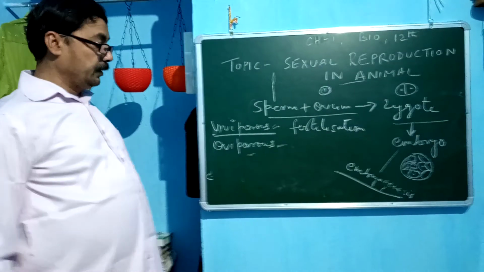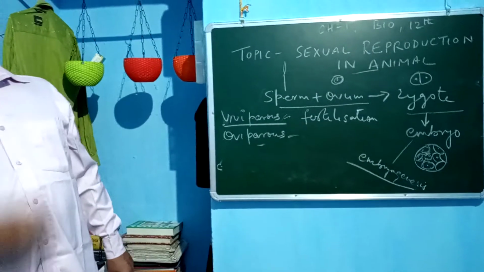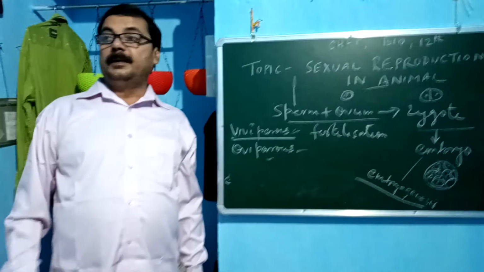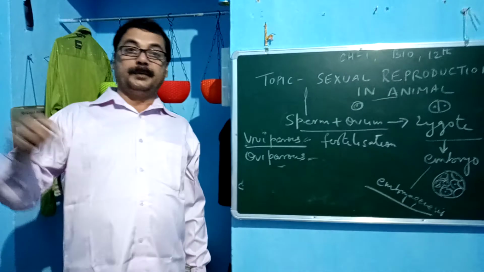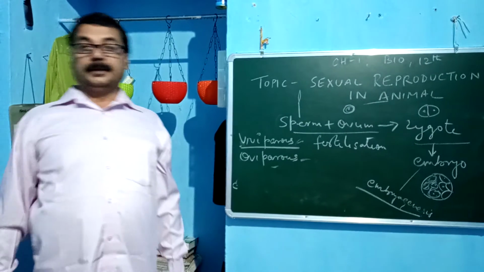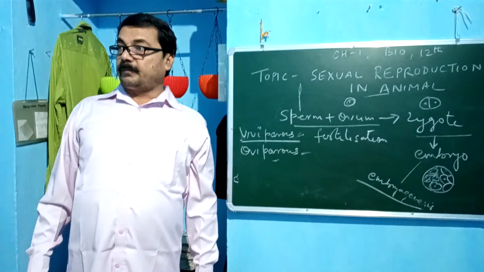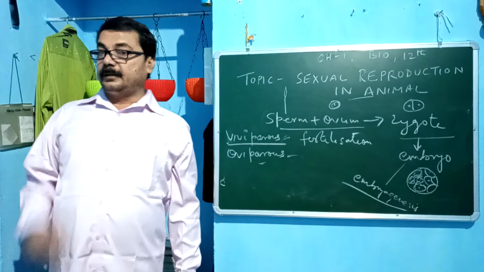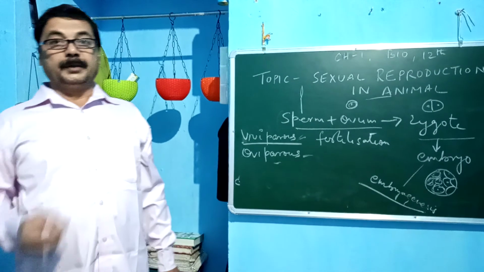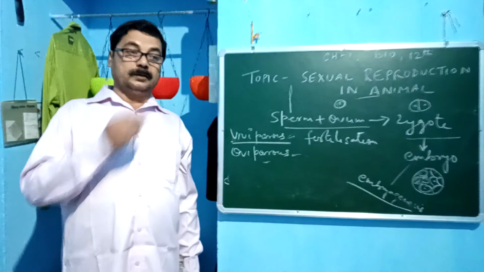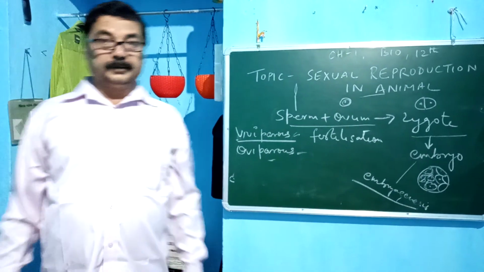Some animals are not completely developed, oviparous we can say, like some animals that are not completely developed viviparous organisms, but going through the ova.